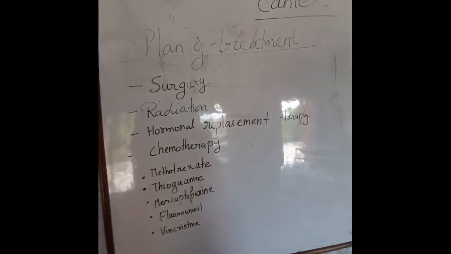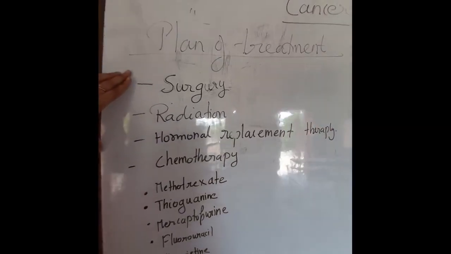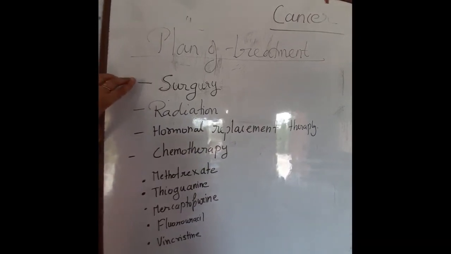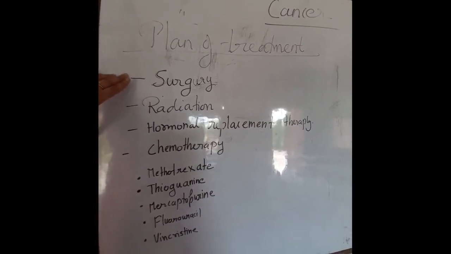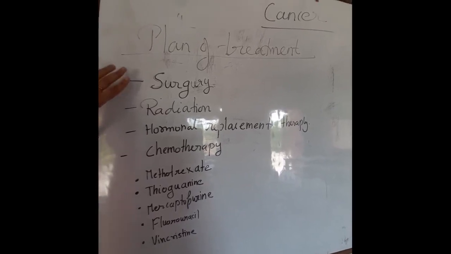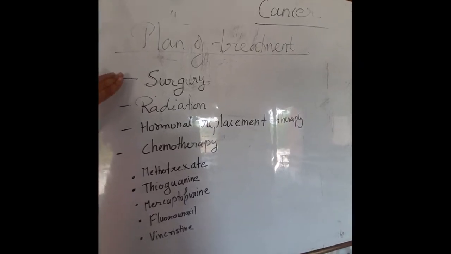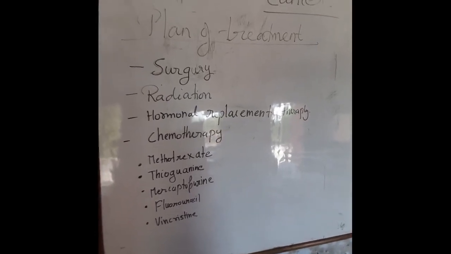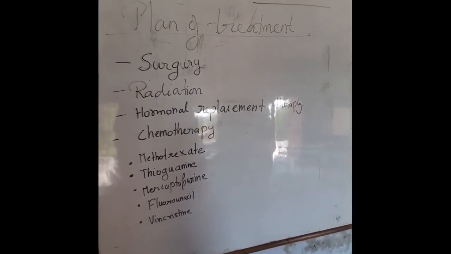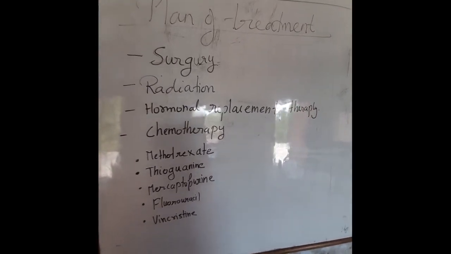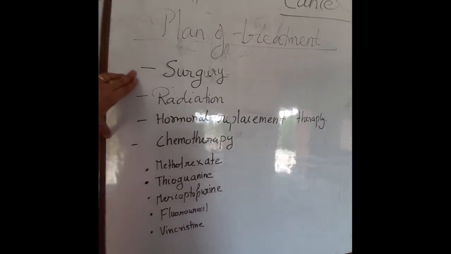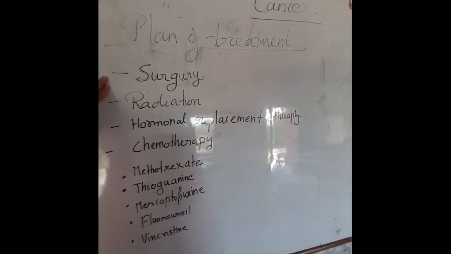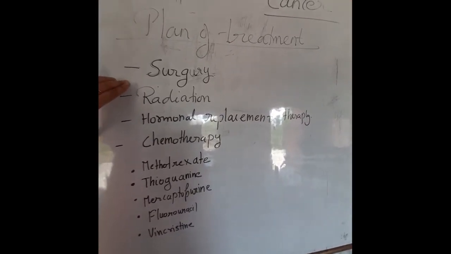Now we will go to the next topic, plan of treatment. That is, when the cancer has occurred, then how will we treat this? Various approaches are used to treat cancer, but once the cancer is in benign state, it can be treated, but once it has reached its malignancy stage, it is untreatable. Various approaches are used, like first one is the surgery, that is removal of the lump or part of the body where the cancer has or lump has formed.